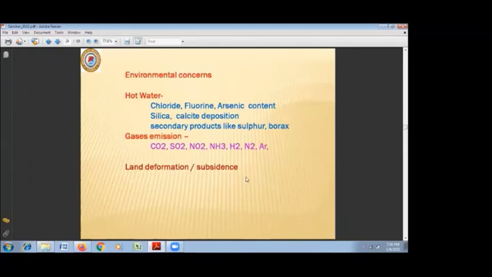As far as the area where we have geothermal fields, the most important issue is land deformation, because sometimes the land may become very marshy, and subsidence may occur during excessive or continuous withdrawal of geothermal water in power plant areas. So these are some of the environmental issues associated with geothermal energy.